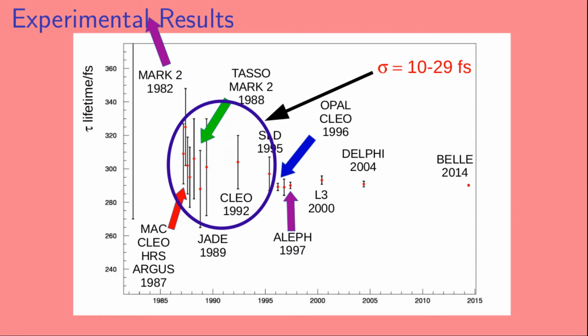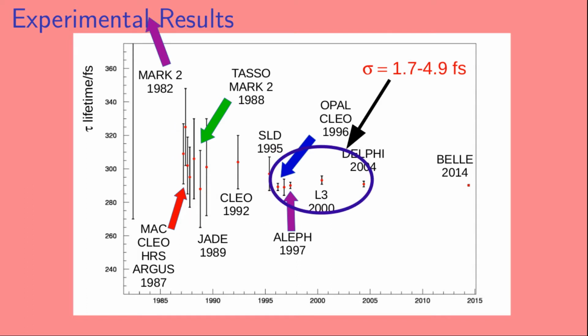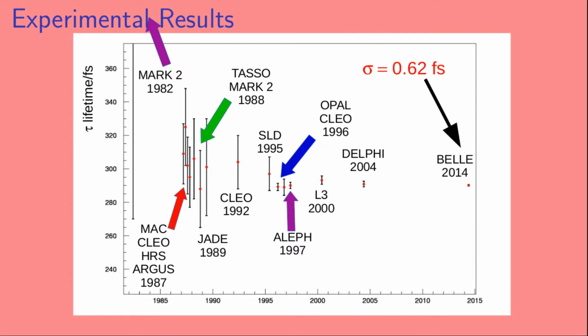These results had error bars that were about an order of magnitude smaller, so they ranged from 10 to 29 femtoseconds. Next, we have a group of results from 1996 to 2004. These had error bars that ranged between 1.7 and 4.9 femtoseconds. And finally, in 2014, we have the Belle result that had an error bar of only 0.62 femtoseconds.